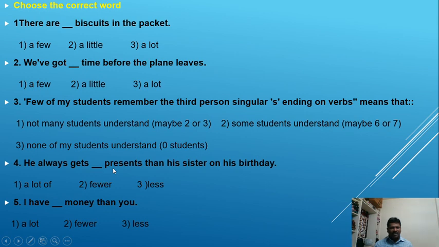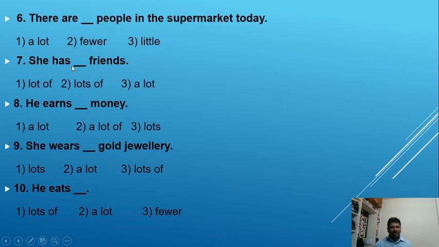He always gets dash presents than his sister on his birthday. A lot of, fewer, less. Please correct it. There are dash people in the supermarket today. A lot of people, fewer, little. Please try to understand. She has dash friends. He earns dash money. Options are given. She wears dash gold jewelry. He eats dash lots of, a lot of fever.